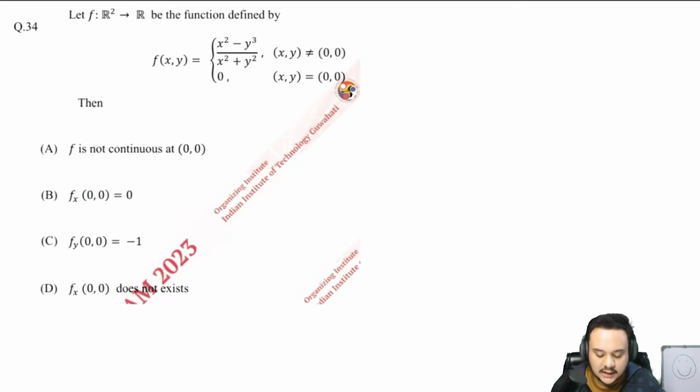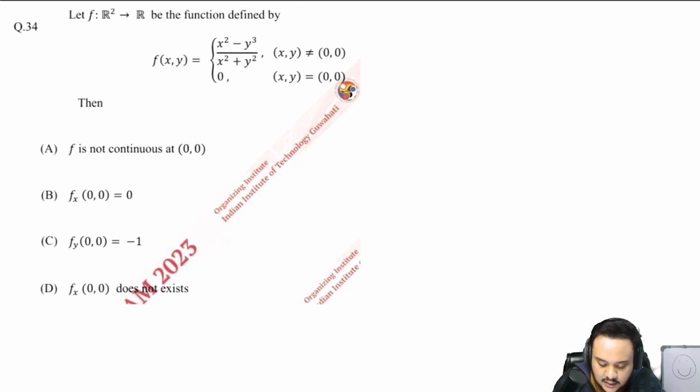Now check out the 34th. It is basically a question on double limits, or two variables in the limits, and I have explained this in much detail in the 2024 paper. There was a very good question on it. I have explained how you can take different paths, so you should check that out as well if you haven't already. But here I'm just going to be taking a shorter route.